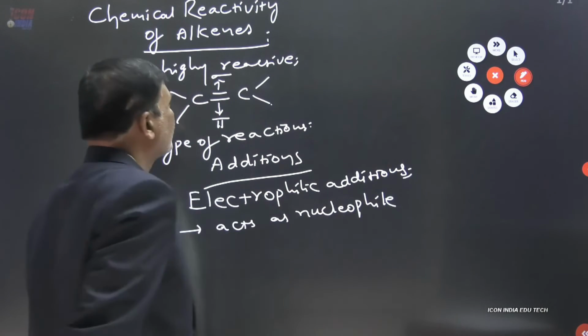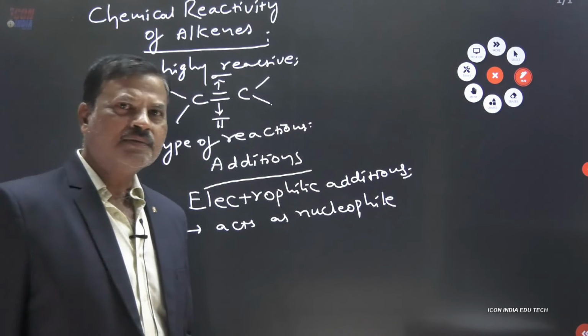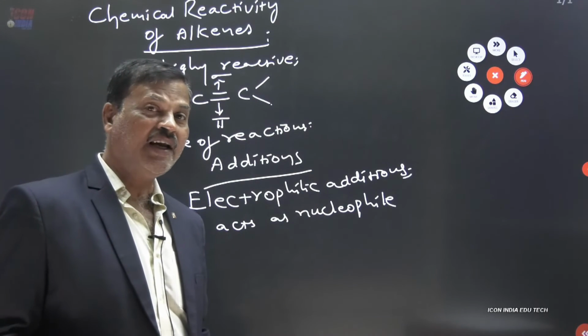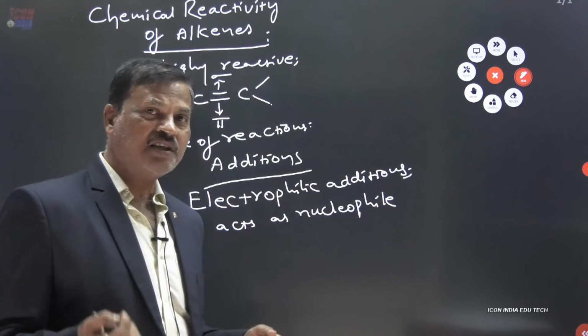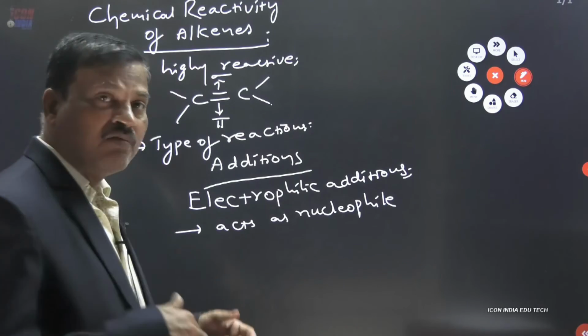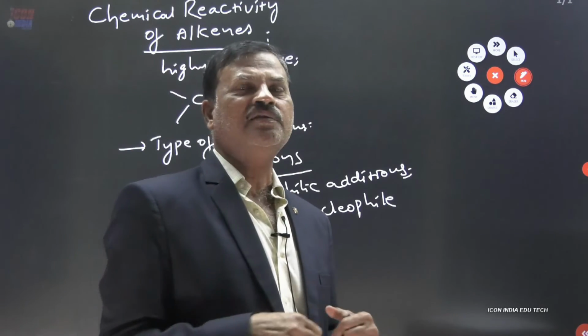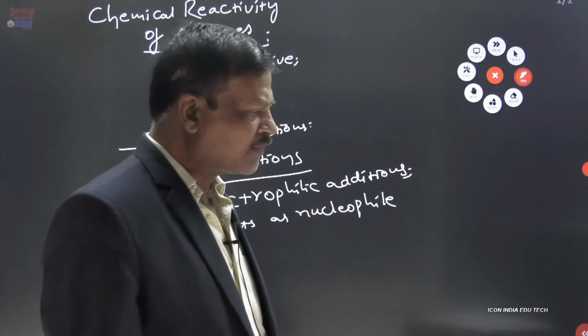Thus, first, what about the reactivity of alkenes? Second, what type of reactions does it give? Third, why does it give electrophilic additions? That means why does it invite electrophilic attack.